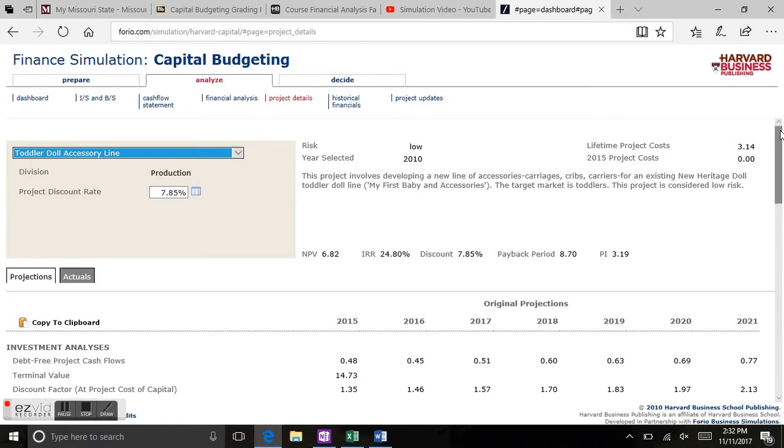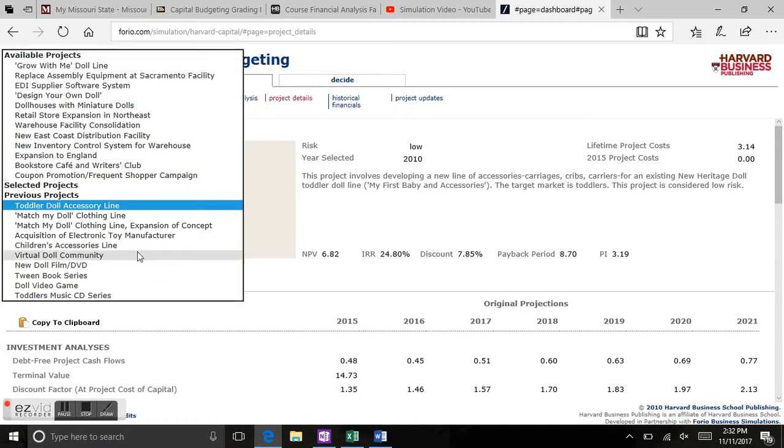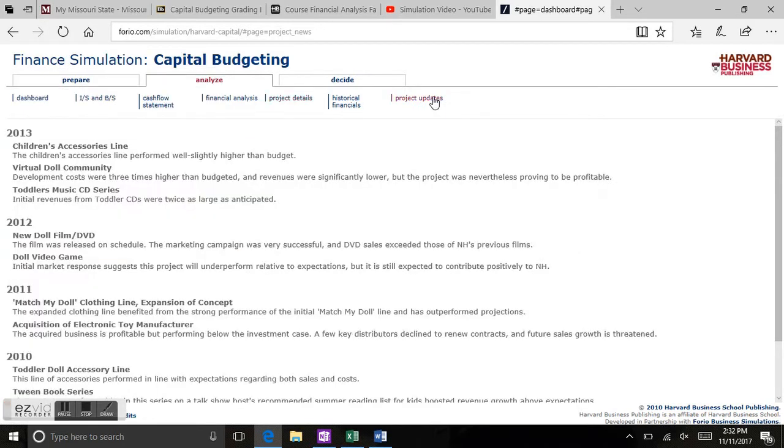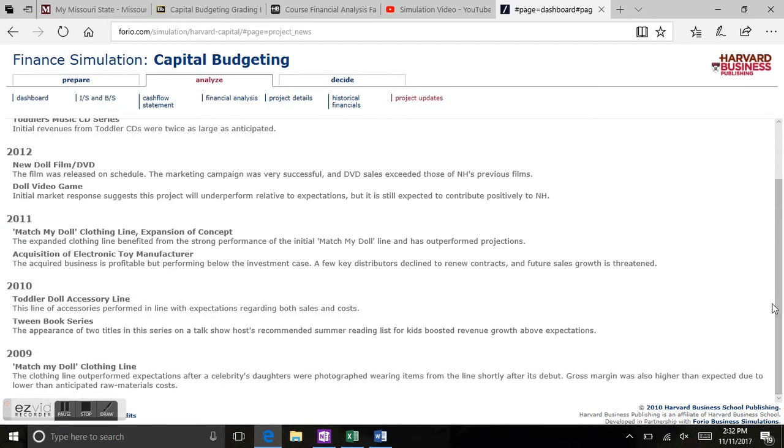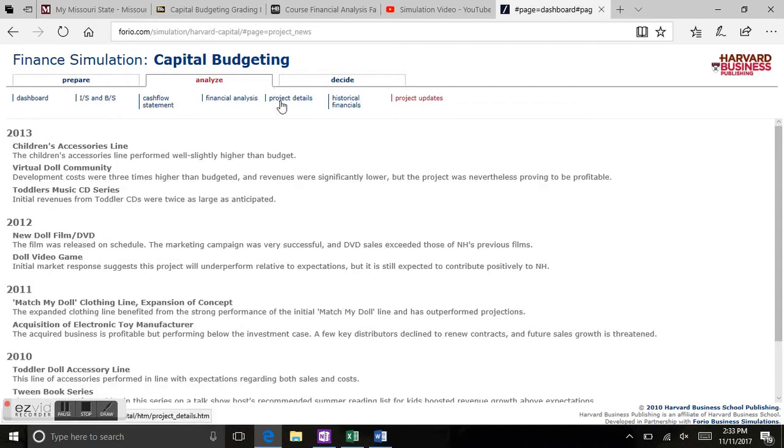The next question is exploring the problem of resource allocation within a corporation by looking at many projects from the senior management perspective. So with this one, I keep going back to starting with your cheap, low-stakes projects and going to your more expensive, high-stakes projects. If I'm correct, this is one of the... Let's see, I believe one of the first ones I went for was... let's take a look at the Match My Doll and then the Tween Book series.